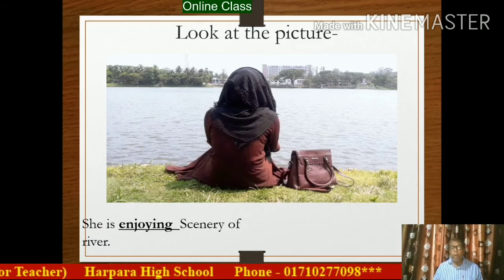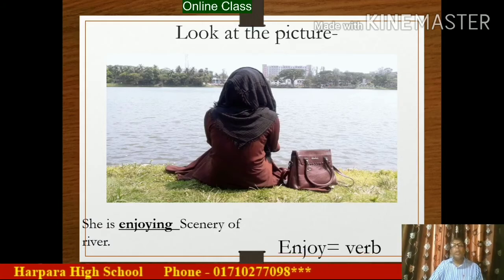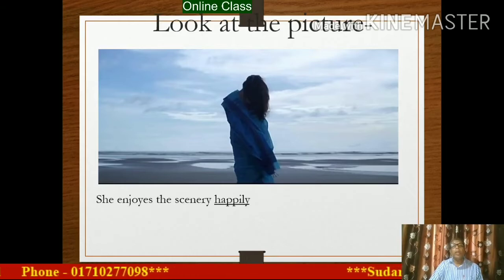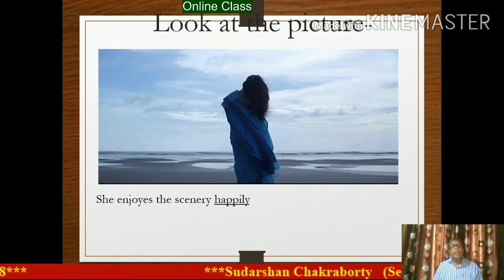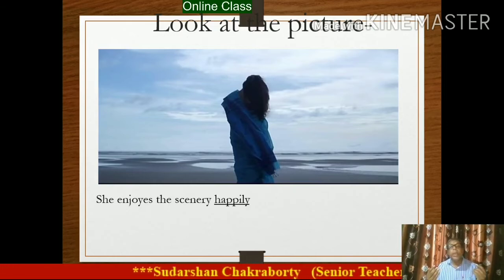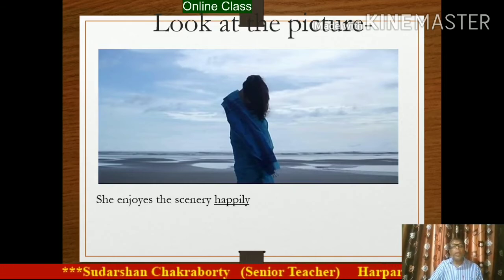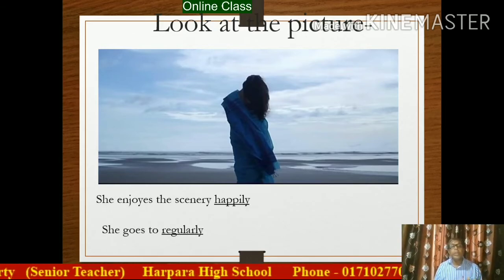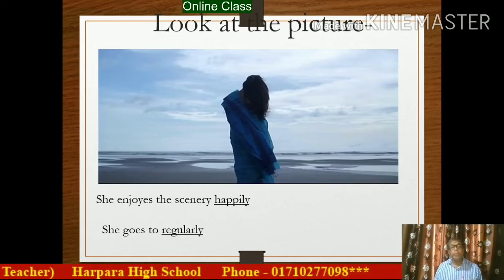Noun or pronoun. Dear student, now look at the picture. There is a girl in the slide, and is she doing anything? Yes, she enjoys this scenery happily. I have seen that there are two sentences. Number one sentence: she enjoys this scenery happily.